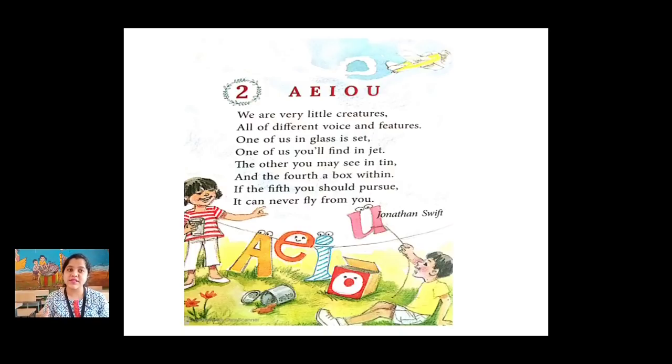One of us you will find in jet. The other you may see in tin. And the fourth, a box within. If the fifth you should pursue, it can never fly from you.